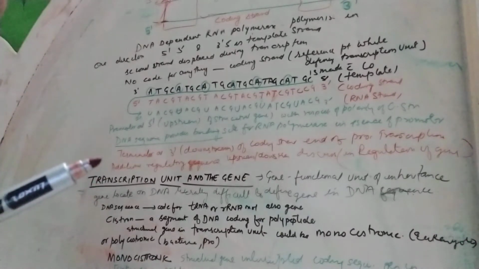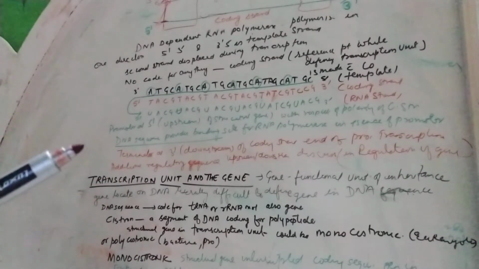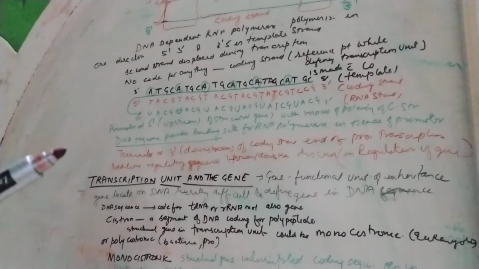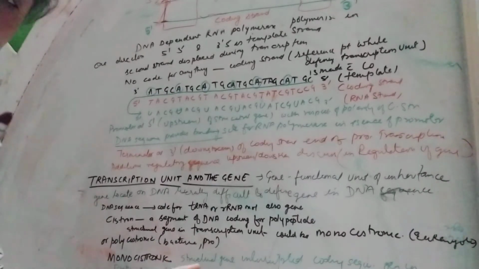It is literally difficult to define a gene in terms of sequence, because the DNA sequence is also present in transfer RNA, ribosomal RNA, and messenger RNA. It is quite difficult to define the gene in terms of DNA sequences. It is the functional unit of inheritance.